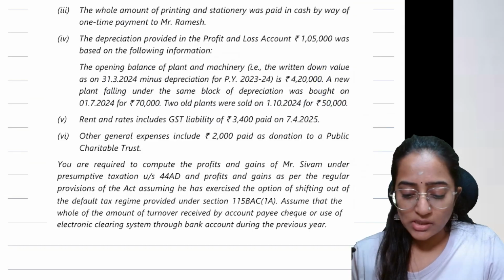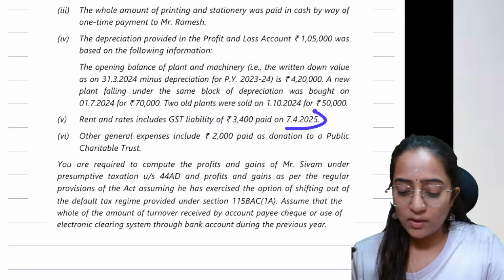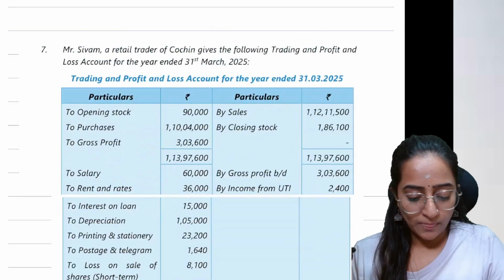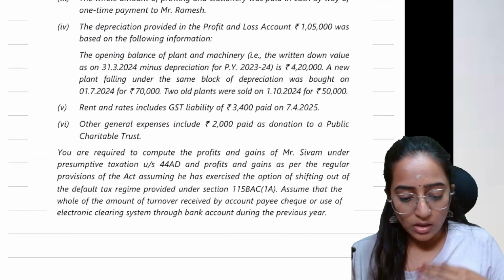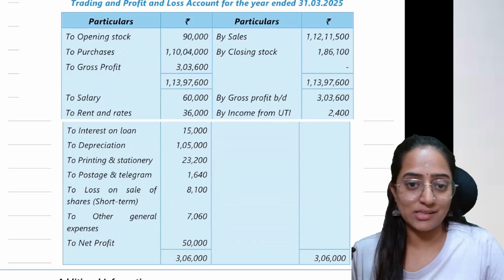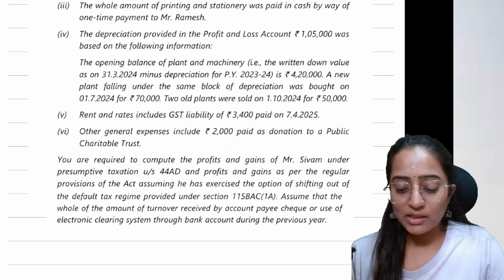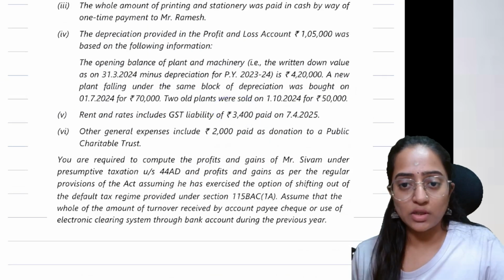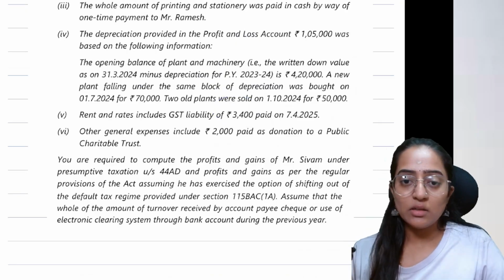Rent and rates includes GST liability of 3,400 paid on 7/4/2025. Where is it? Rent and rates is 36,000, which includes 3,400 which is paid on 7/4/2025. People, what does it mean?